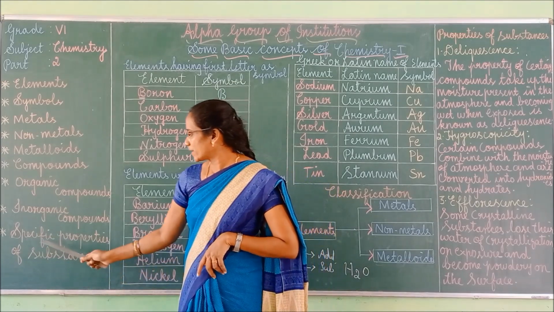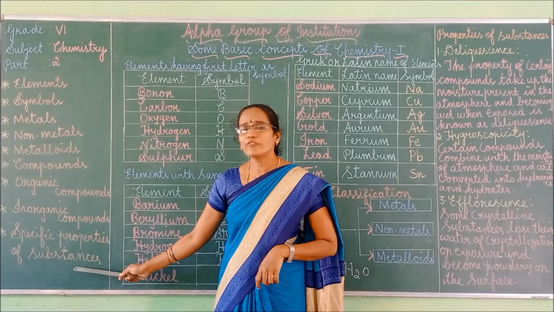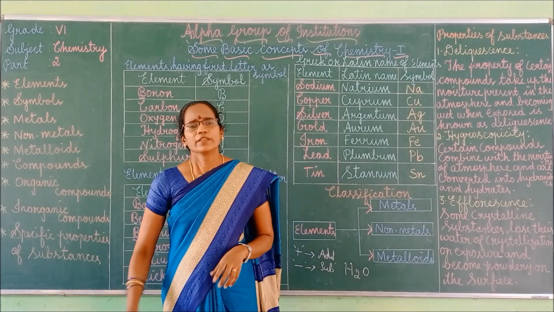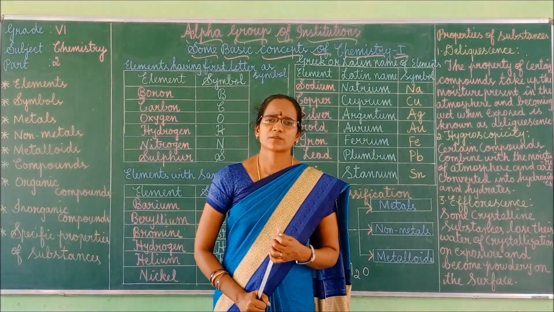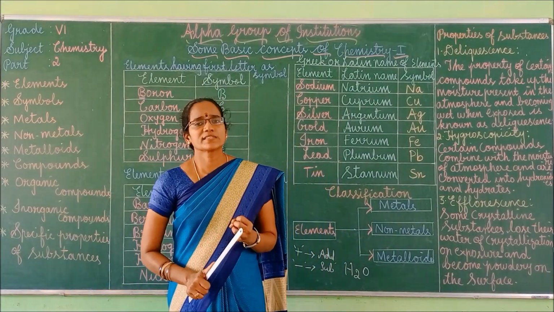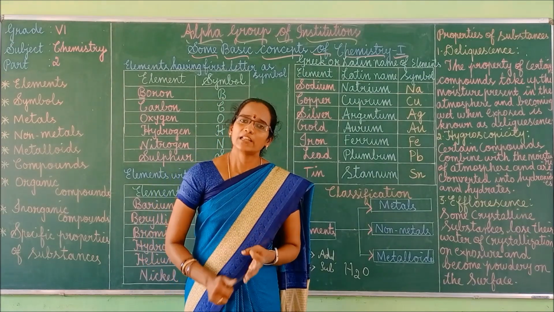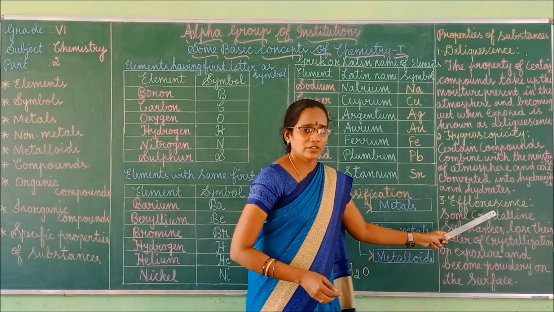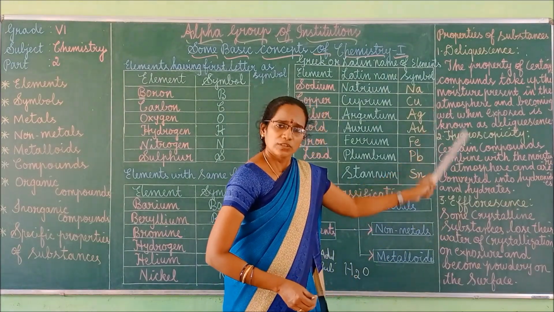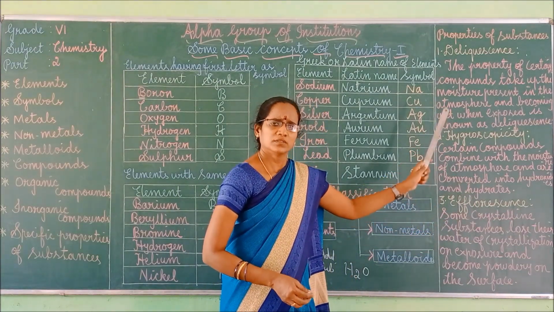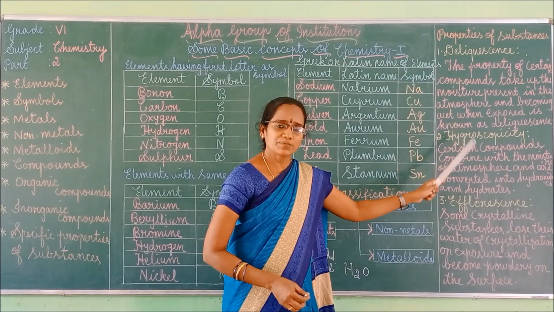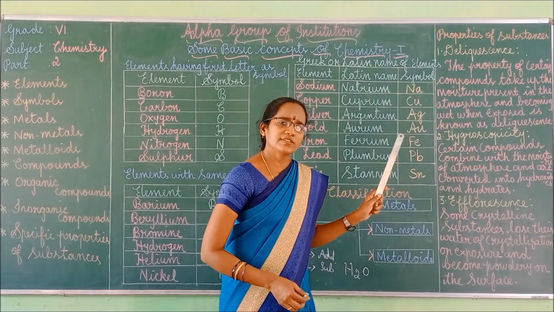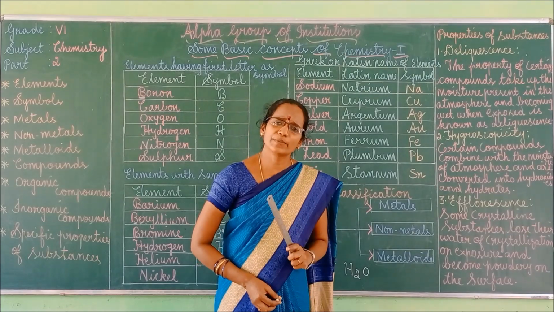Good. So, next we can go to specific properties of substances. There are some specific properties of substances like deliquescence, hygroscopicity, efflorescence, malleability, ductility. So, these are some of the properties of substances. So, what is the first one? Deliquescence. What is meant by deliquescence?